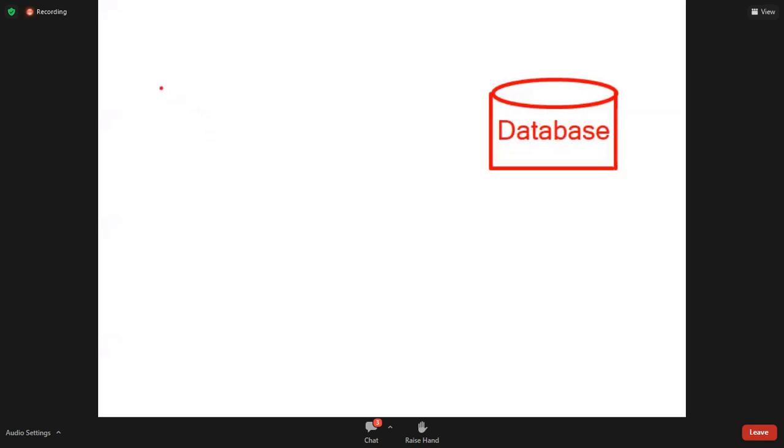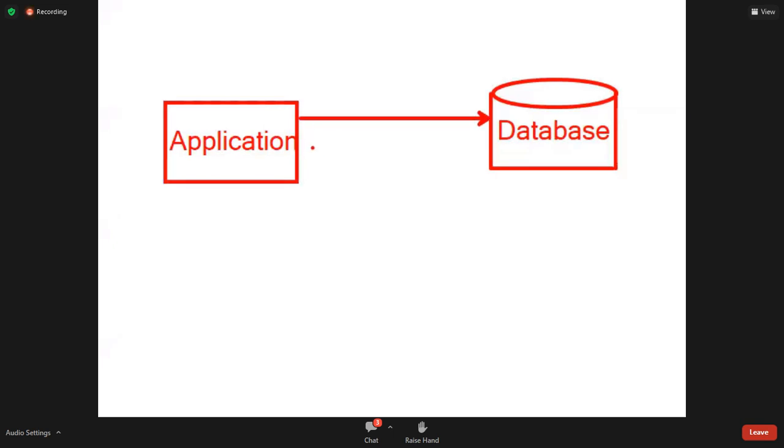Here, suppose we write one application that we will build. This application communicates with the database.